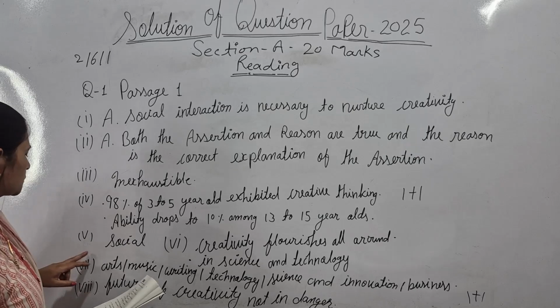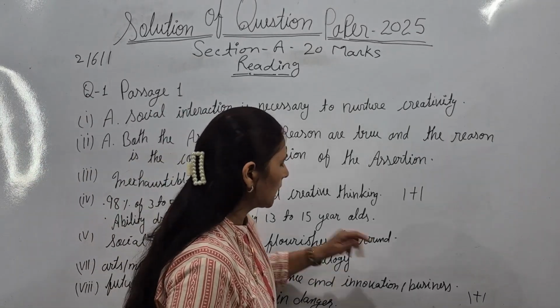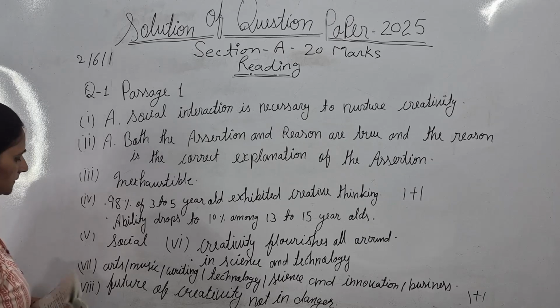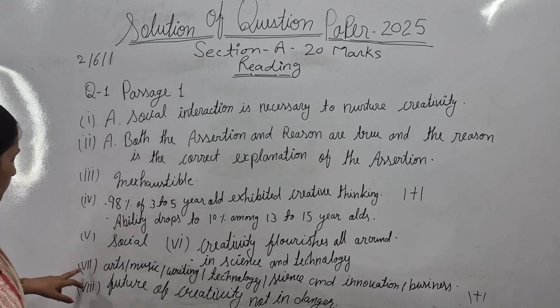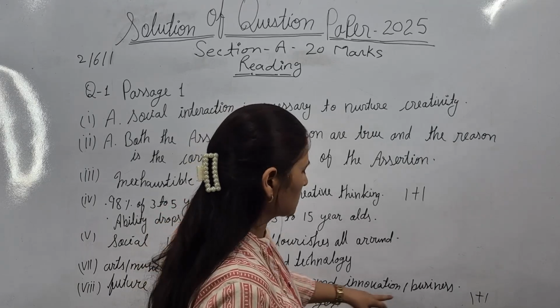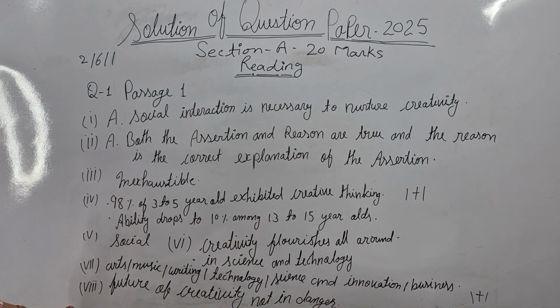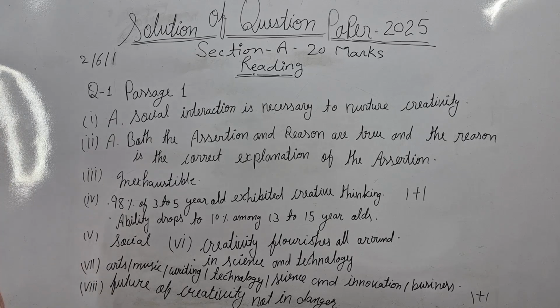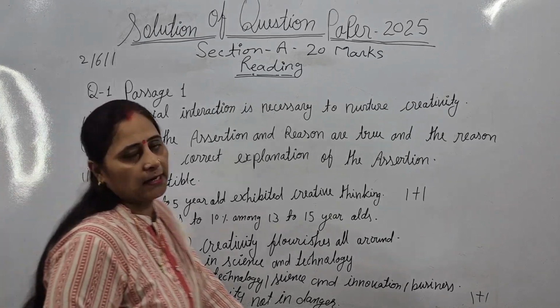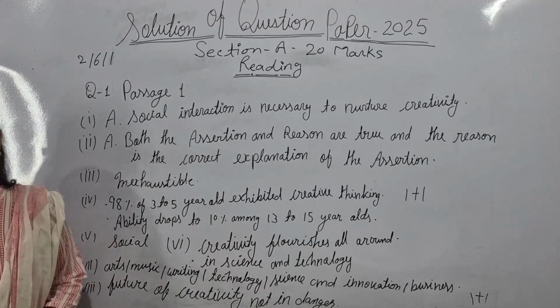Now the next answer, the 5th question: social. And the 6th: creativity flourishes all around. Then the 7th answer: arts, music, writing, technology, science and innovation, business. This answer is also for 2 marks. Now the 8th question is also for 2 marks: the future of creativity is not in danger. So this is the first question we have solved. Now you can note it down.